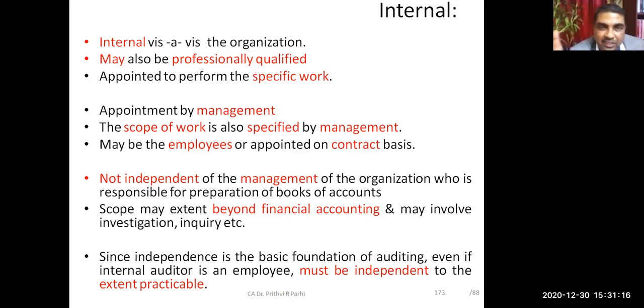And in case of internal audit, the scope may extend beyond financial accounting. They may cover other aspects also. They may cover various managerial decisions also. Proprietary aspects also can be covered. They may be investigative also. They may investigate into certain specific things. They may conduct inquiry. Okay. So to the extent possible, they should be made independent. Then only internal audit engagements will be successful.